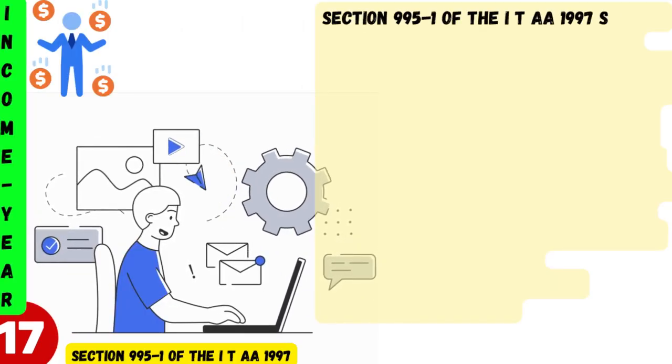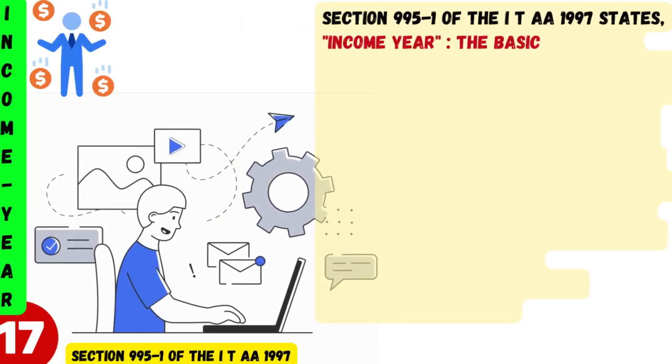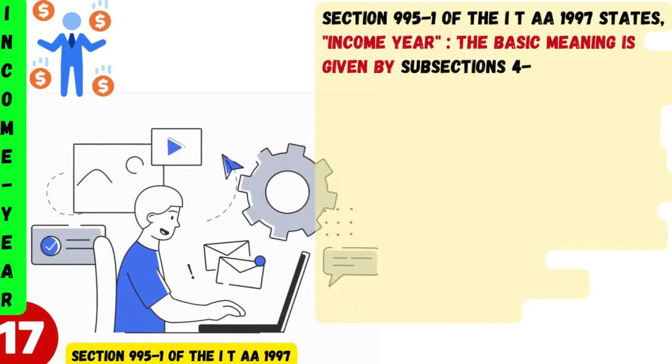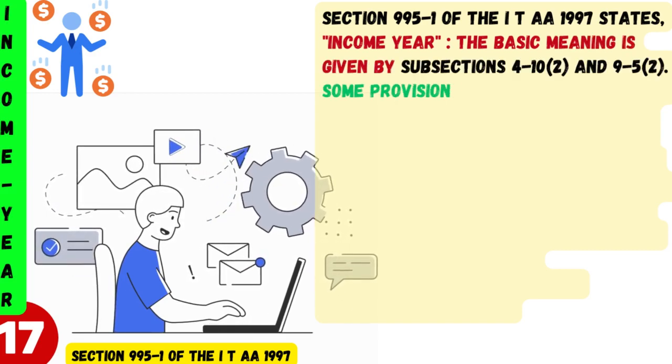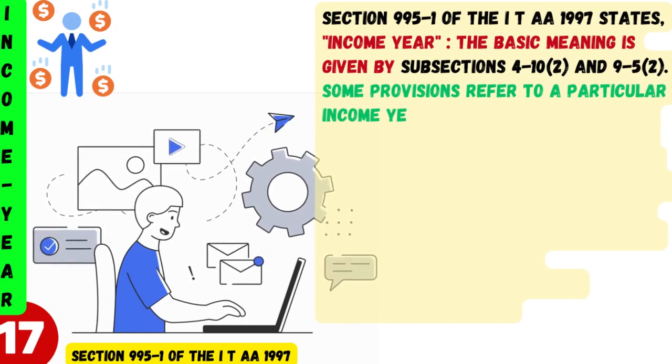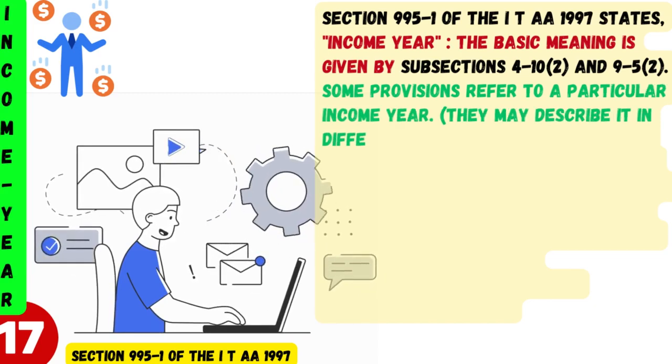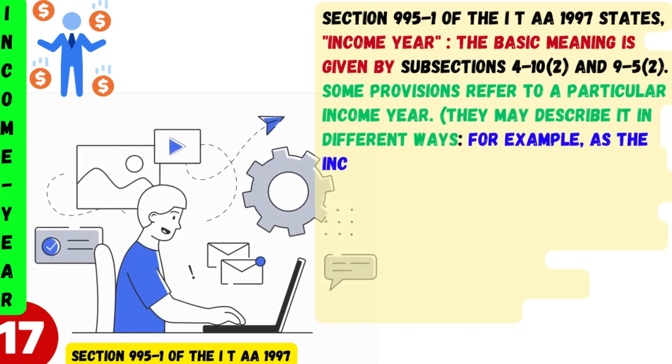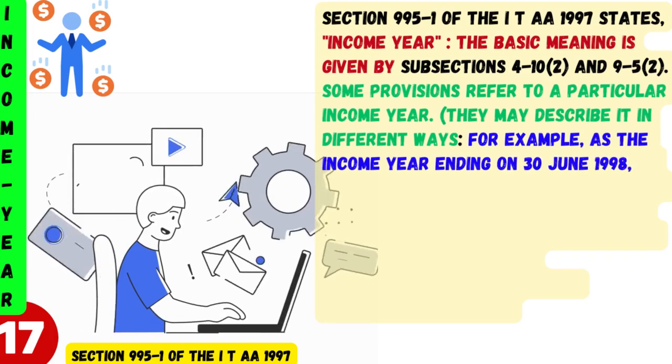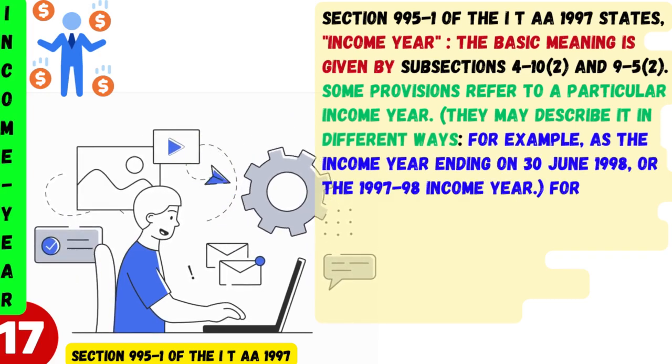Section 995-1 of the ITAA 1997 states, income year. The basic meaning is given by subsections 4-10(2) and 9-5(2). Some provisions refer to a particular income year.